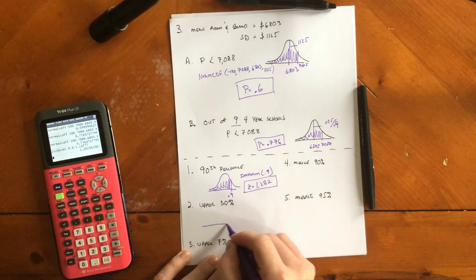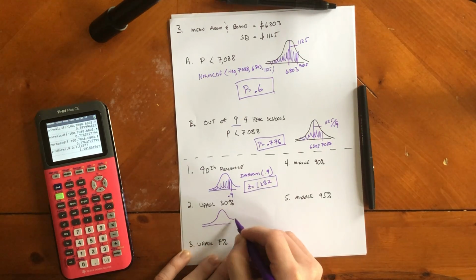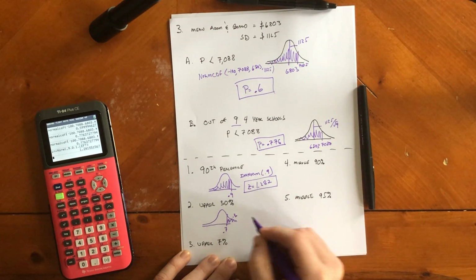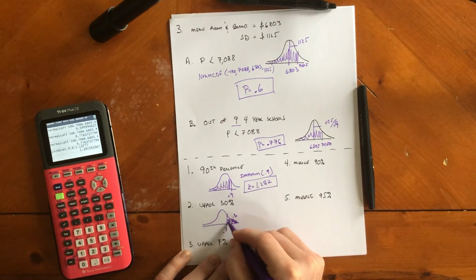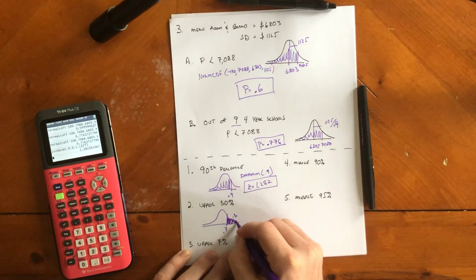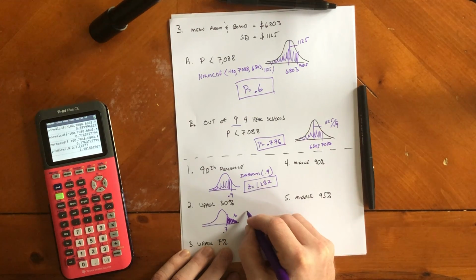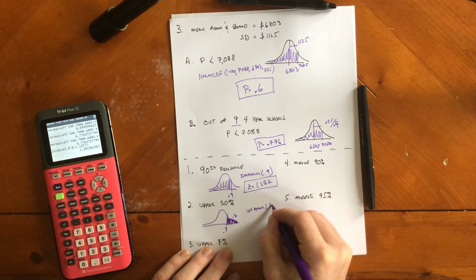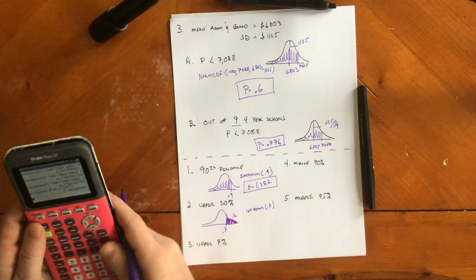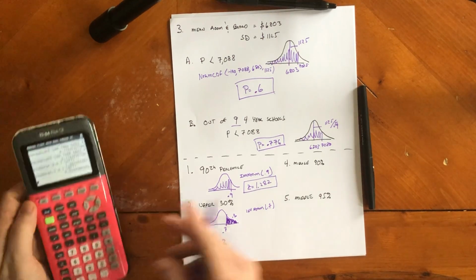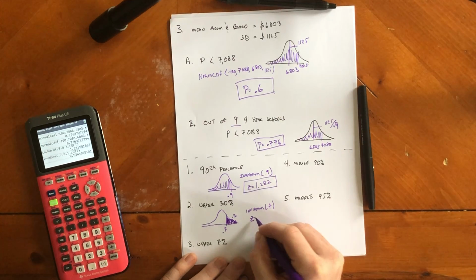Upper 30%. So for my upper 30%, I want this tail to be 30%. So my percentile is actually going to be 70%, because if you have the old calculator, everything goes to the left. All the tails are to the left. So we want the tail to go to the right, which means we have to subtract from 1. So we go invert norm, and then we do 0.7. Invert norm, 0.7, enter. We get a z-score of